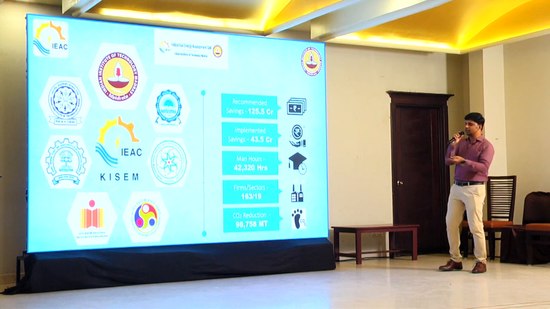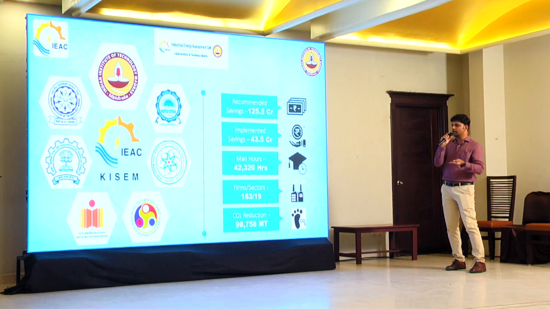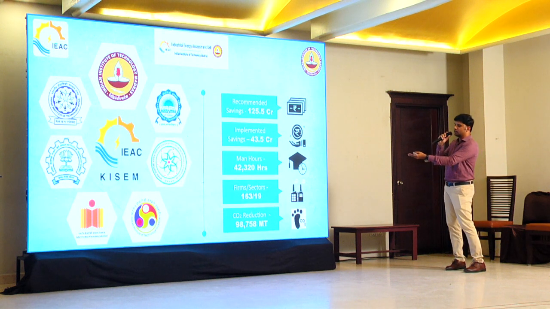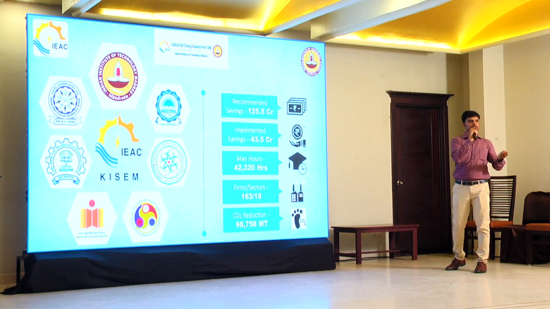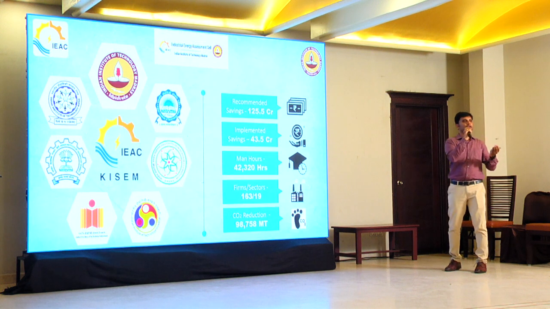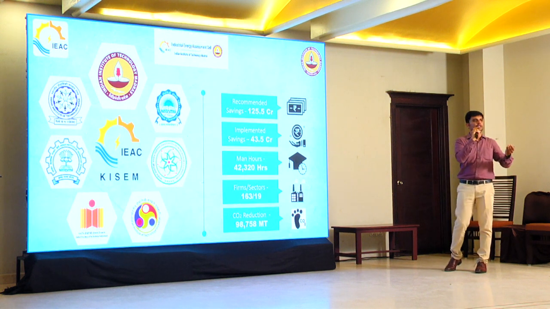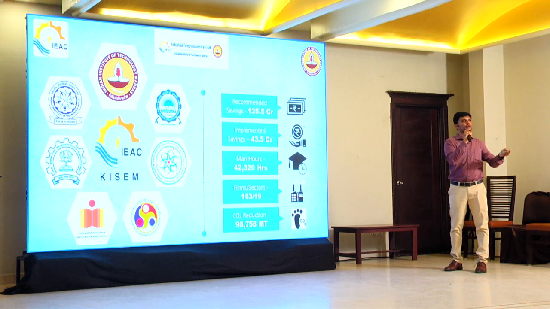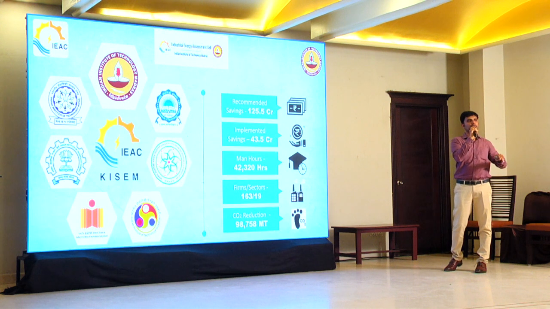Coming to the GHG part, the CO2 reduction from the recommended energy savings is somewhere around 98,000 metric tons of carbon dioxide emission reductions that we have recommended. Of that, about 36%, somewhere around 19 to 20,000 metric tons, has already been implemented by the industries.